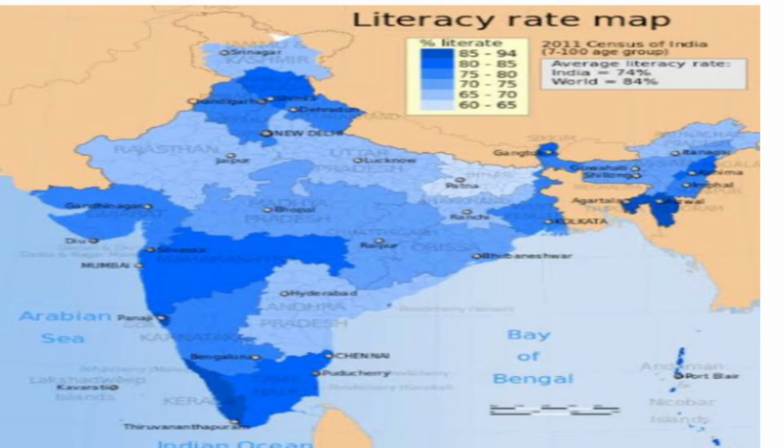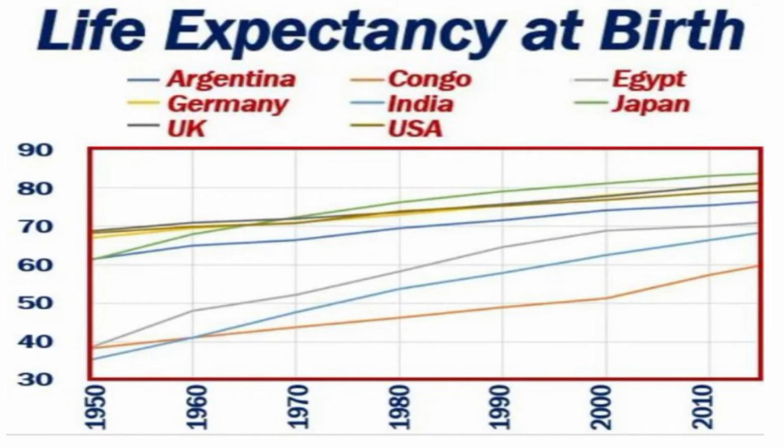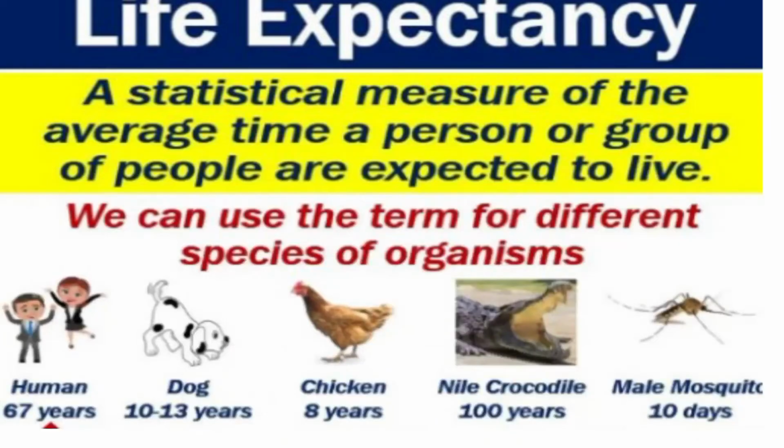Again, the lowest percentage can be noticed in Bihar. Life expectancy at birth. These are different species we can use. You can see the lifespan of human beings is 67, and of different other species.